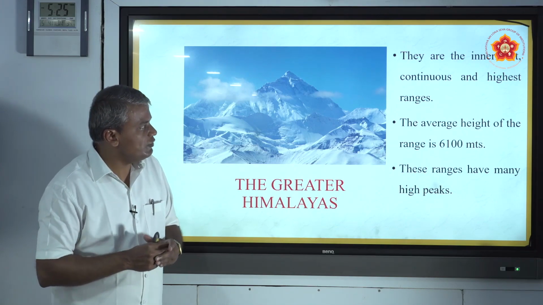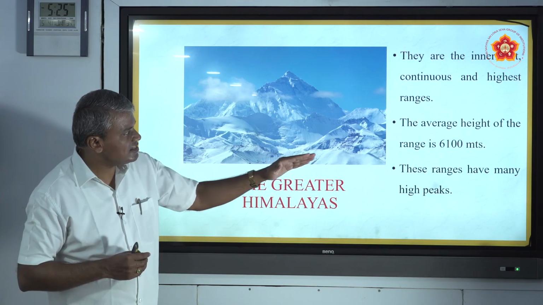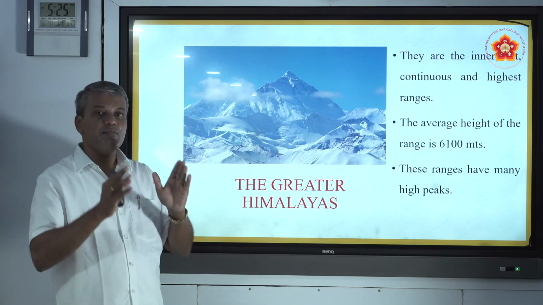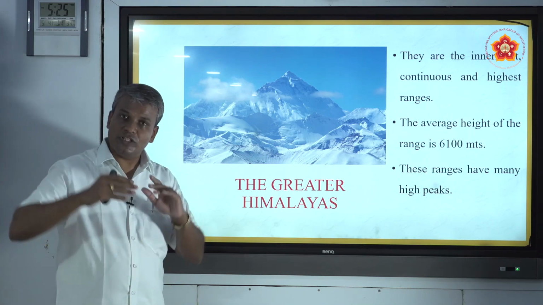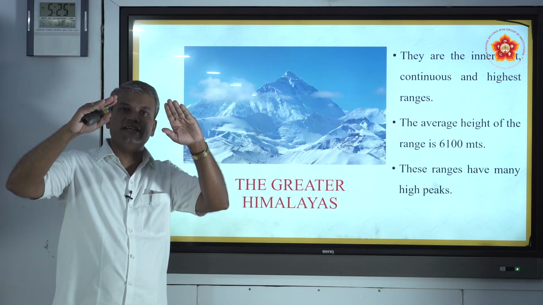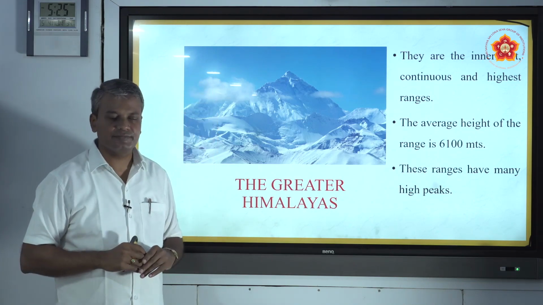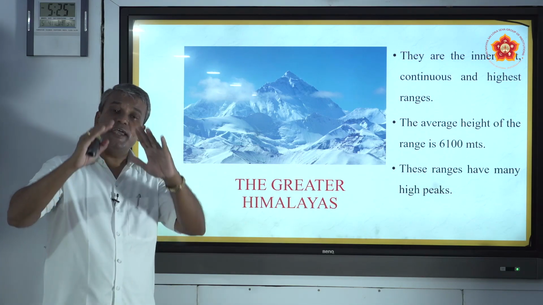The average height of the Greater Himalayas is 6,100 meters. The average height of that mountain is above 6,100 meters.